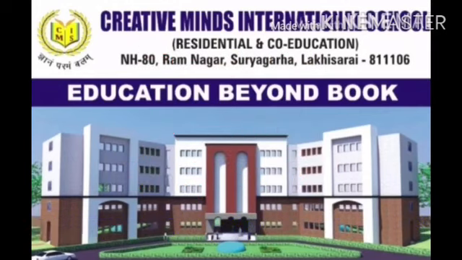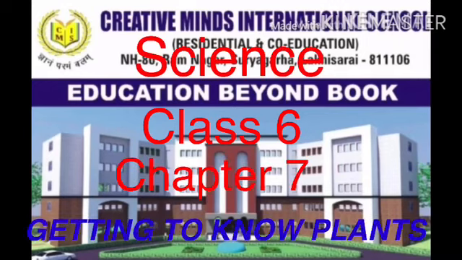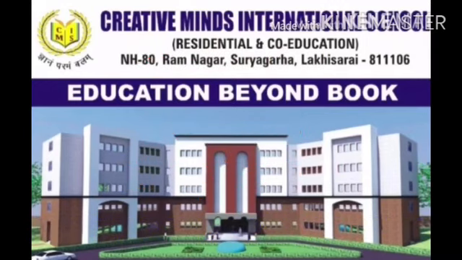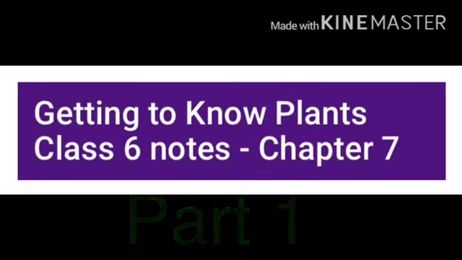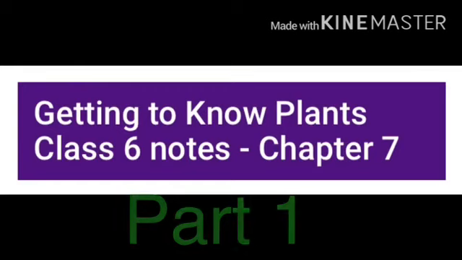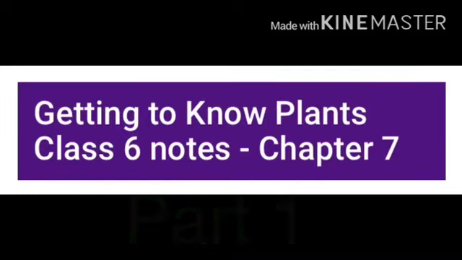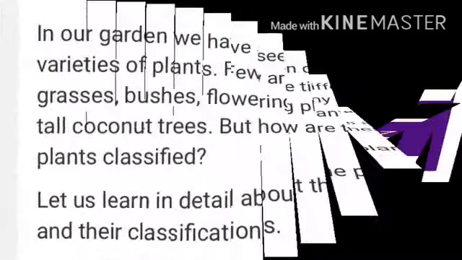Subject is science and this is the new chapter number 7, getting to know about plants. In this video I am going to tell you about plants like herbs, shrubs, trees, or annual plants, biennial plants, perennial plants. Then I will discuss the root system and shoot system.